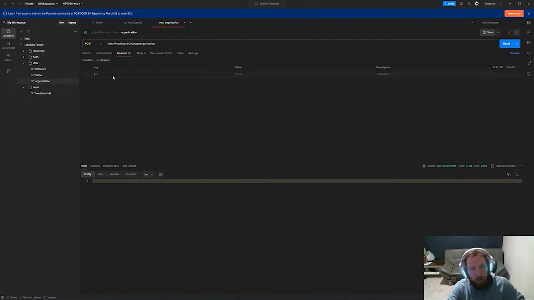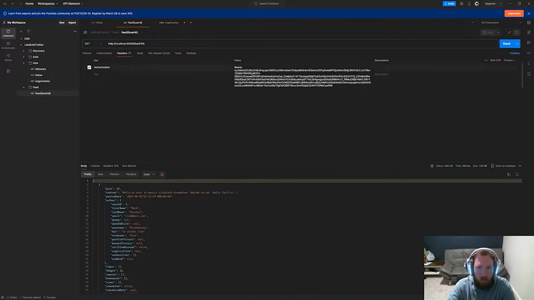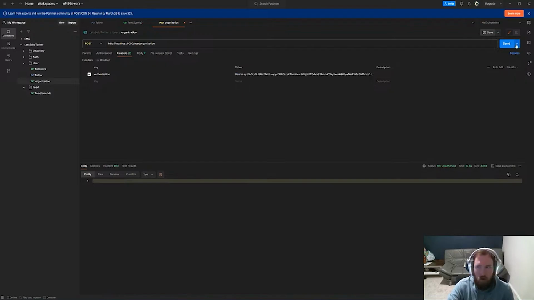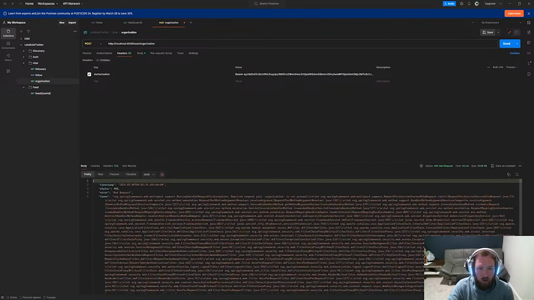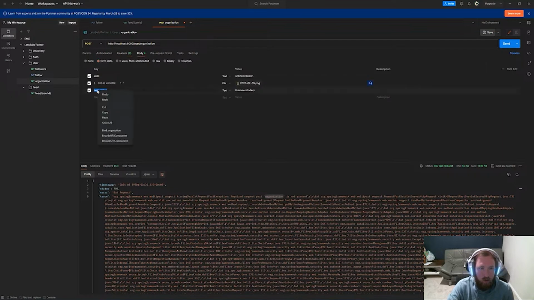So header will be authorization, and we'll have a bearer space, and let's just grab our bearer token. I know a way of just copying this into a variable. I should really do that. If we go ahead and send it, 400, request part organization is not present. Did I spell organization wrong? Body, I did spell organization wrong.